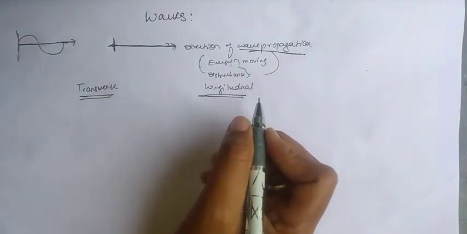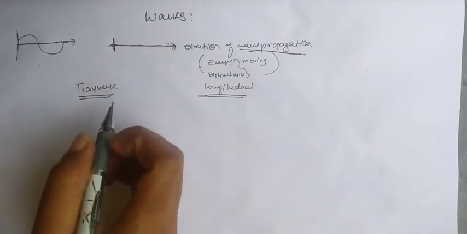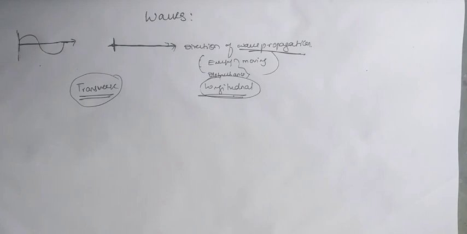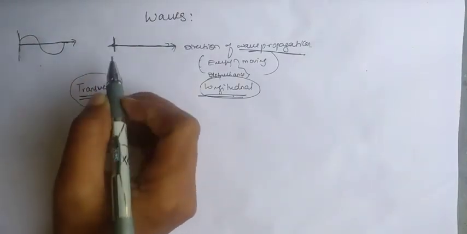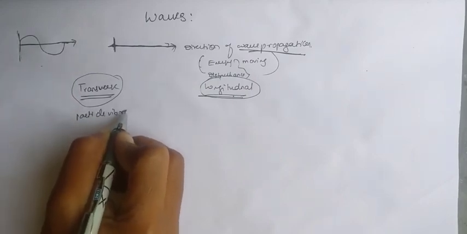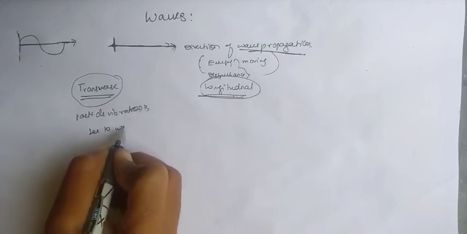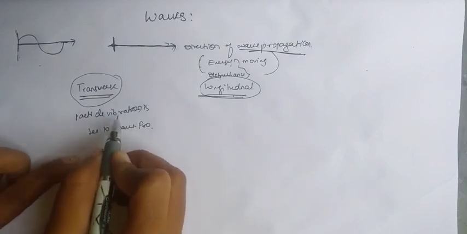We already considered that a wave is a pattern of vibratory disturbances. Here we have two types: one is the transverse wave and the other is the longitudinal wave. If the particle vibration is perpendicular to the wave propagation, that is the transverse wave.